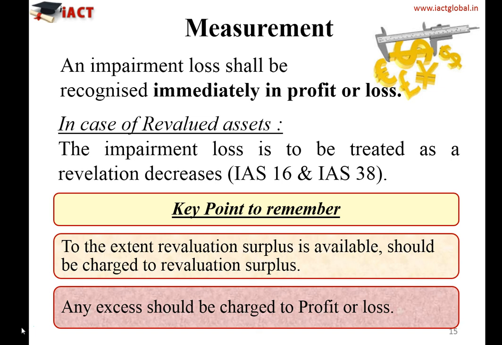And this revaluation surplus we have talked about could be under IAS 16 Property, Plant and Equipment, and it could be under IAS 38 Intangible Assets. So the key important point to note down is that to the extent a revaluation surplus is available, it should be charged to the revaluation surplus, and any excess should then be charged to your profit and loss account.